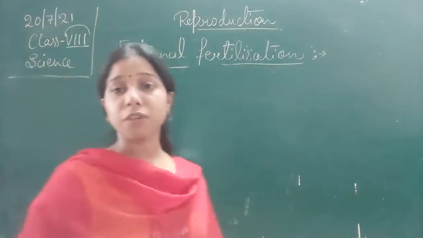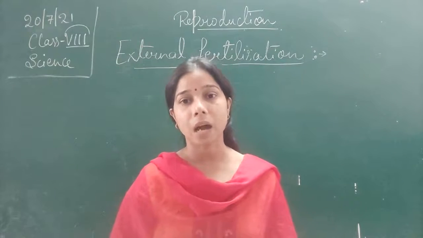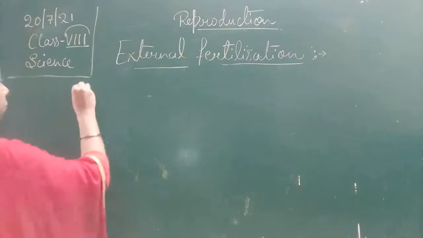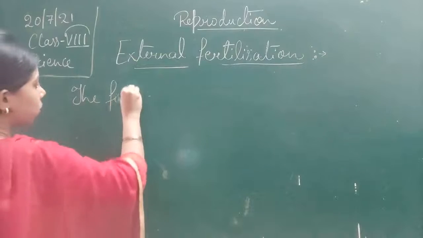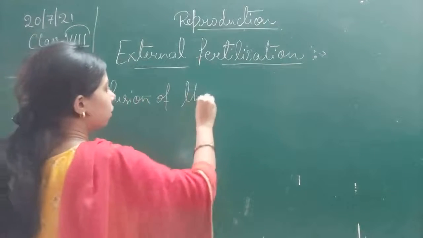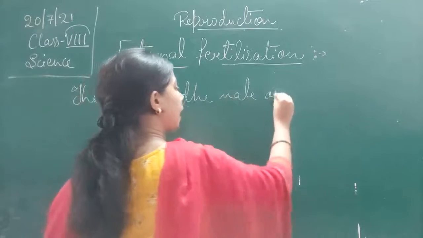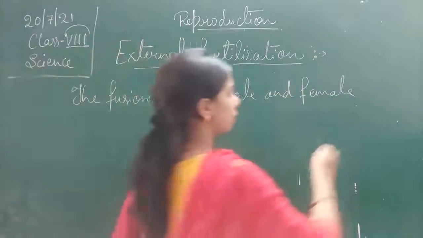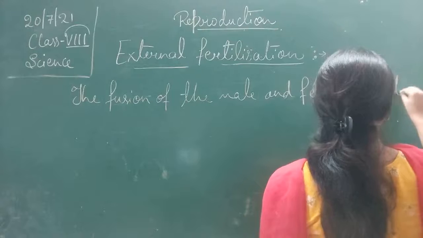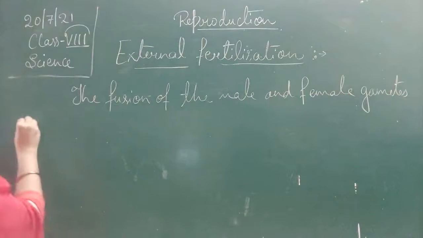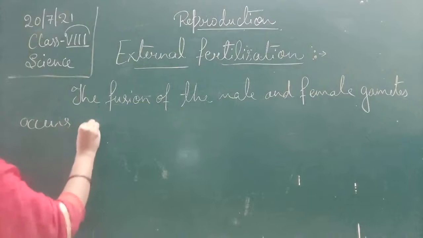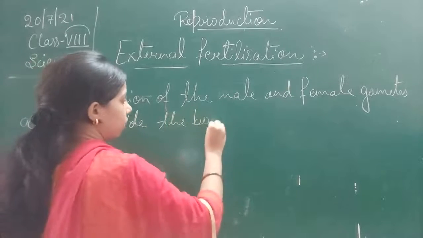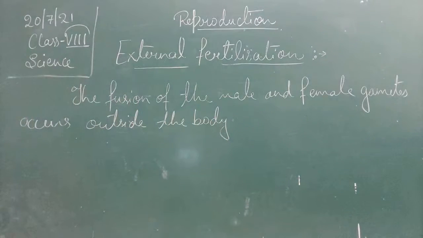So, in case of external fertilization, I told you that the fusion takes place outside the female body. We can write here, the fusion of the male and female gametes occurs outside the body. It occurs outside the body. Okay.